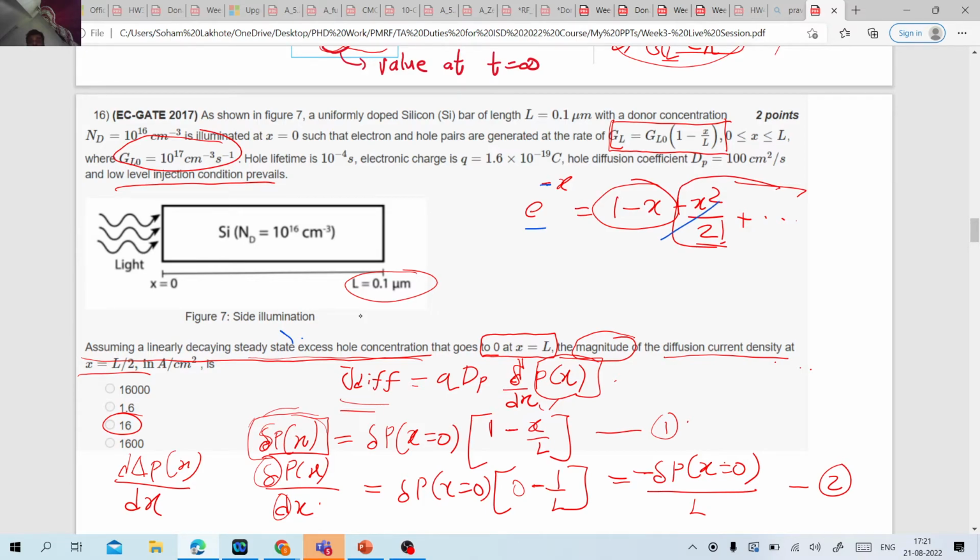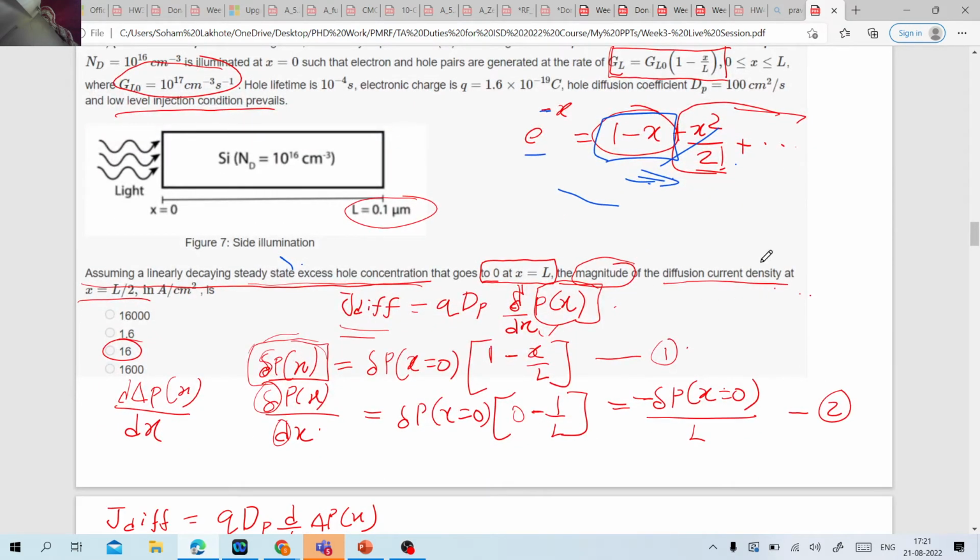So if I ignore the terms of x square, x cube, everything, and if I just remain with this term, that means it is a linearly decaying thing, right? So for very small value of x, you can approximate that the exponential decay is very much similar to the linear decay. So that's the first funda that I wanted to explain.